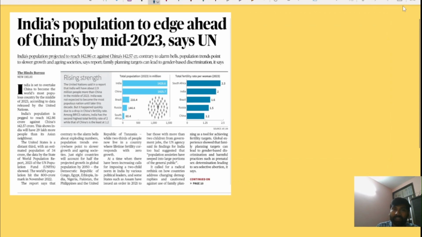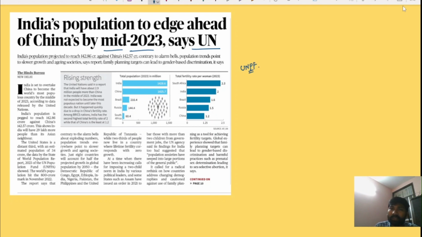The next very important news article is: India's population to edge ahead of China's by mid-2023, says UN. Recently the United Nations Population Fund came up with a report.